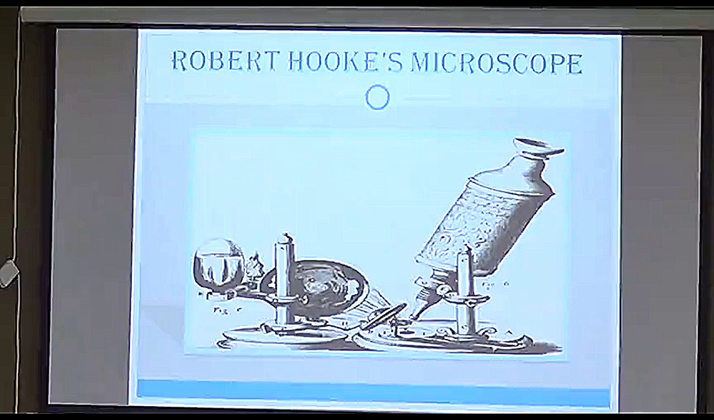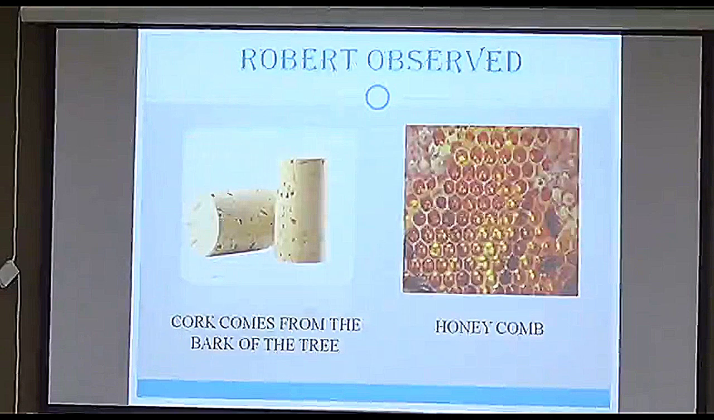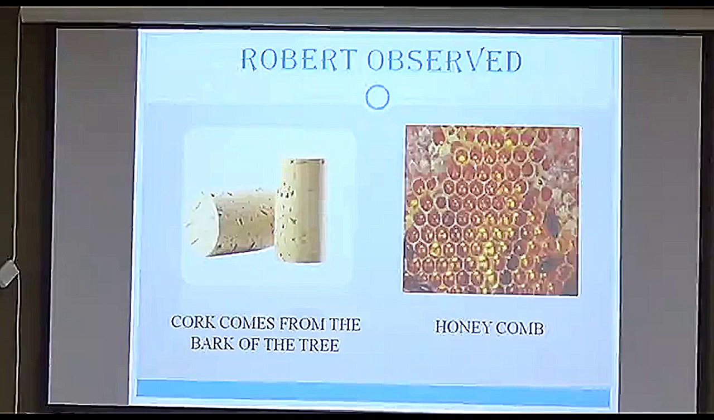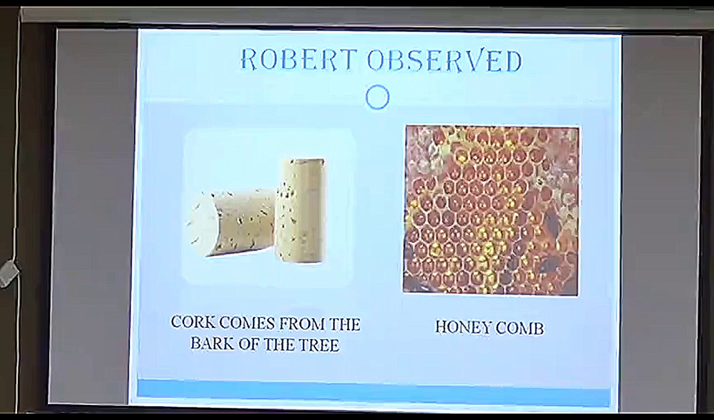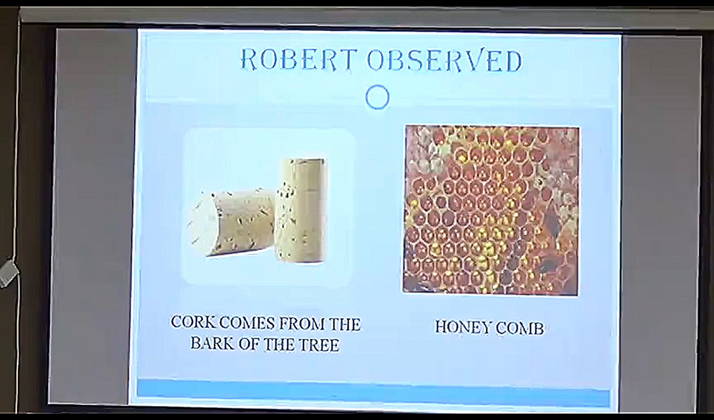So when he cut the section of a cork and observed it, what he observed was that it looks like a honeycomb. You can see the image. On the left side, the cork comes from the bark of a tree. Robert Hooke took that part and observed it, and the structure which he observed was just like the right picture, which is shown on the slide, of a honeycomb. So he gave them the name of cells.